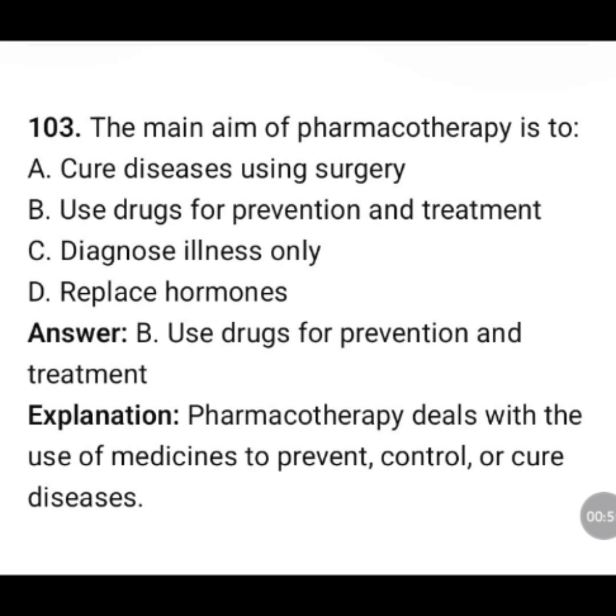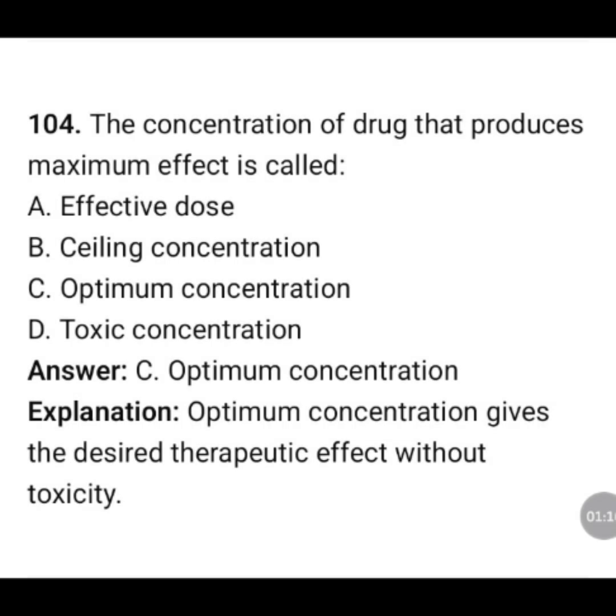The main aim of pharmacotherapy is to: cure diseases using surgery, use drugs for prevention and treatment, diagnose illness only, replace hormones. The correct answer is option B, use drugs for prevention and treatment. Pharmacotherapy deals with the use of medicines to prevent, control, and cure diseases.